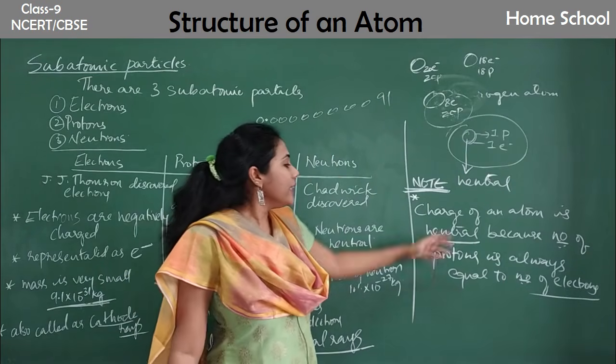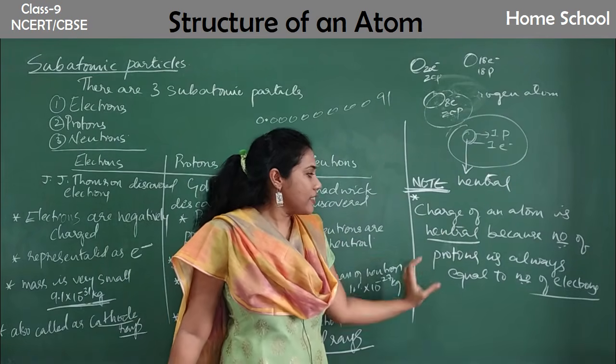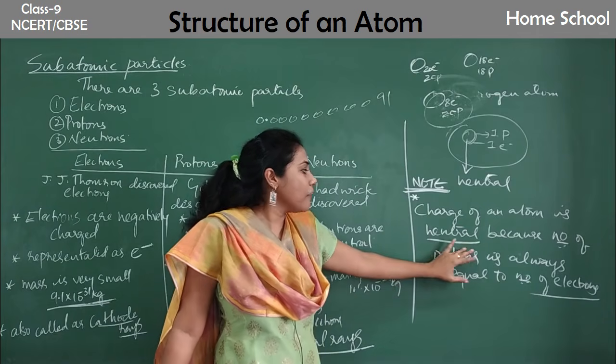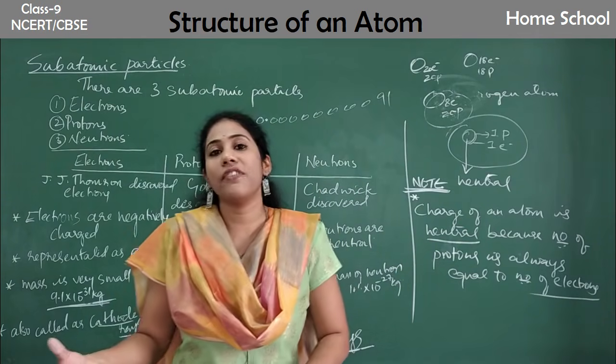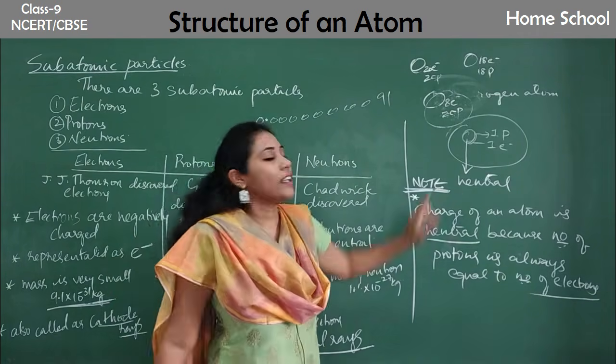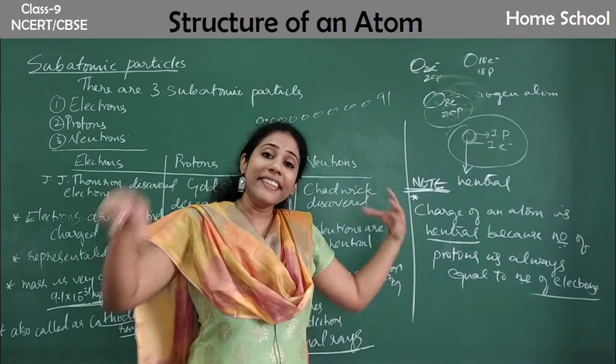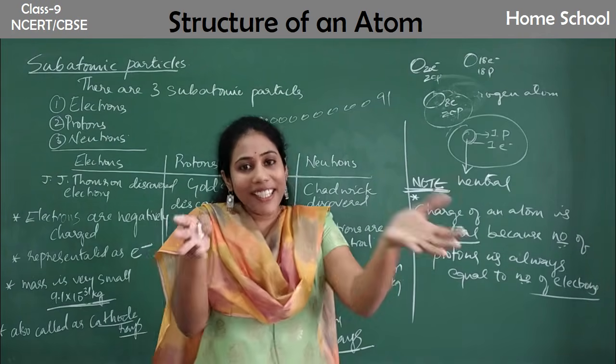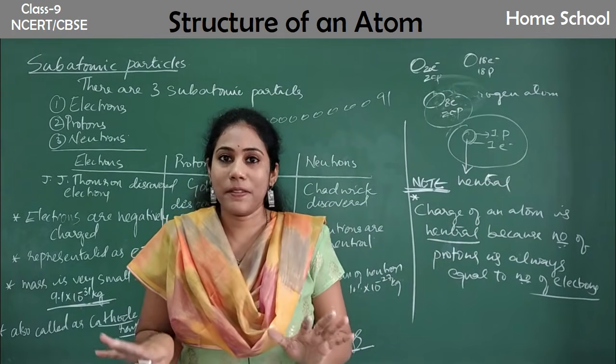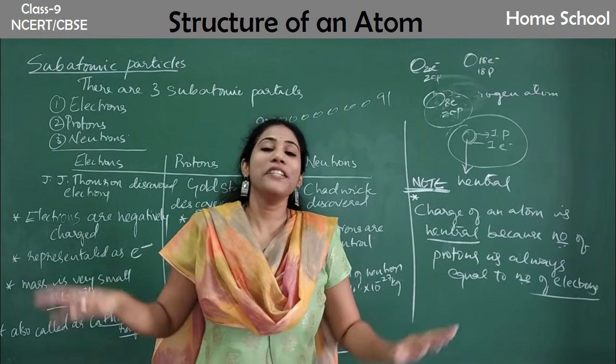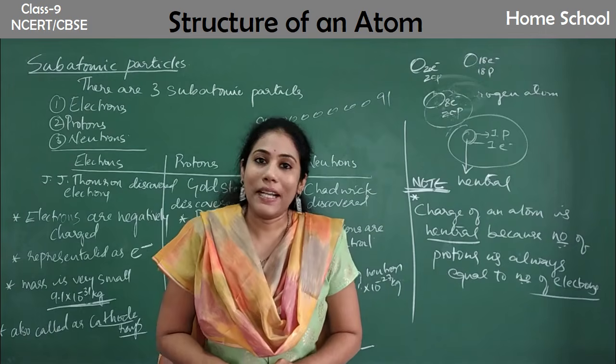Only if this equality is not there, if the number of protons is not equal to the number of electrons, then atoms will acquire charge. When they acquire charge, they can get attracted to some other atoms. So this is all about subatomic particles.